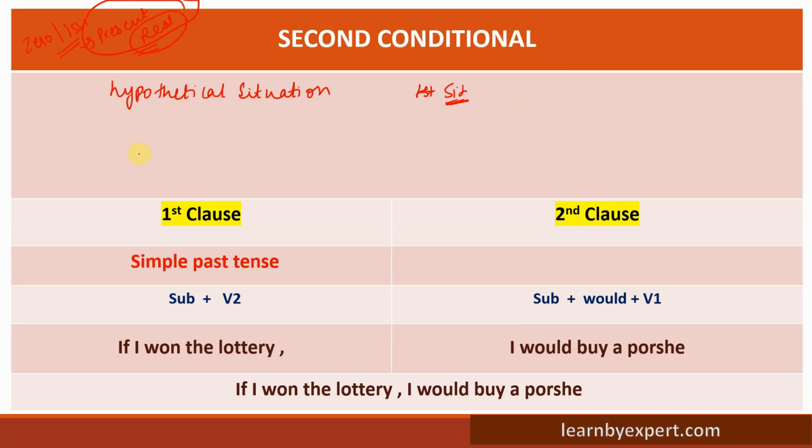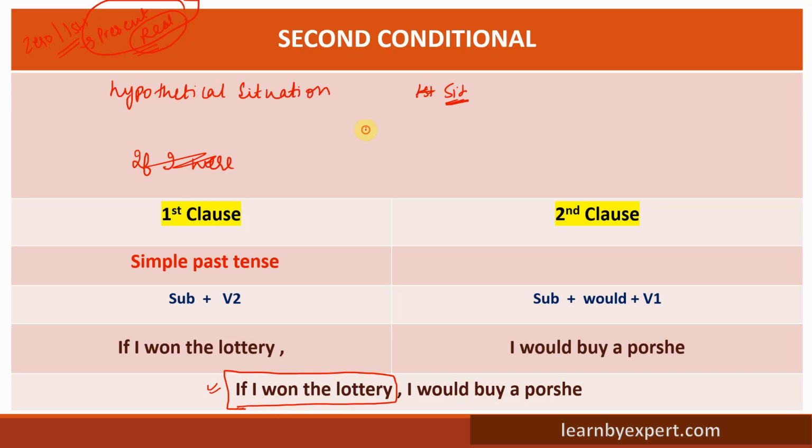Let me give you an example. If I won the lottery, so this is the scenario, this is the condition. If this particular thing had happened, you're imagining.